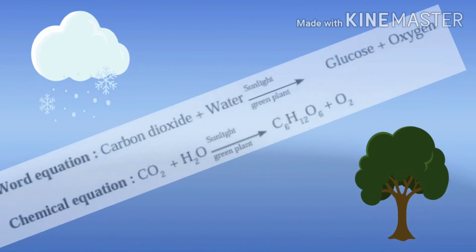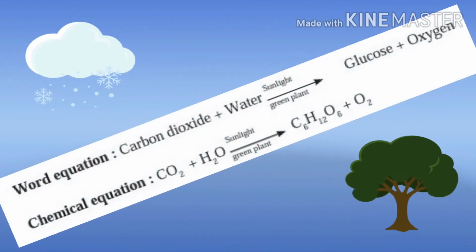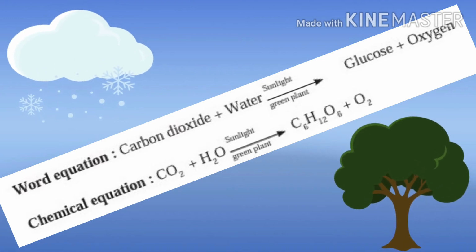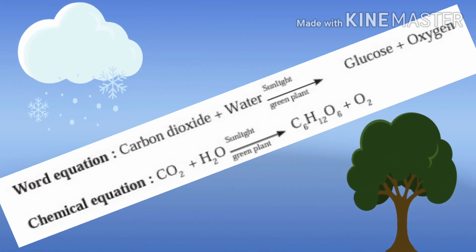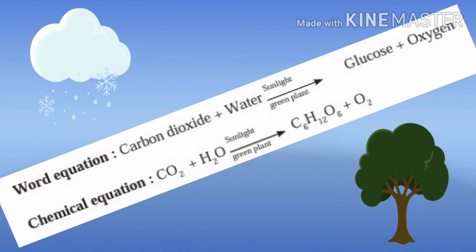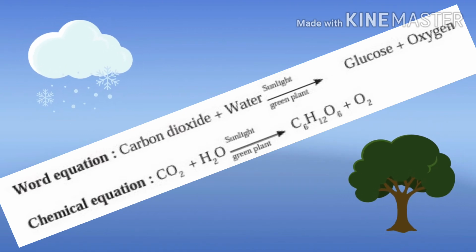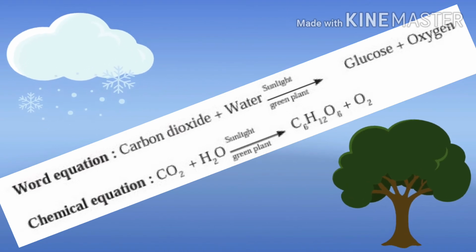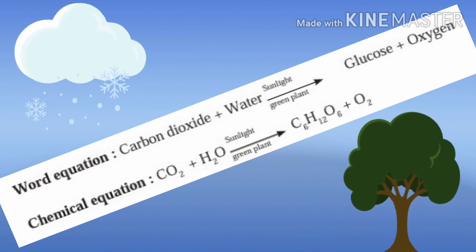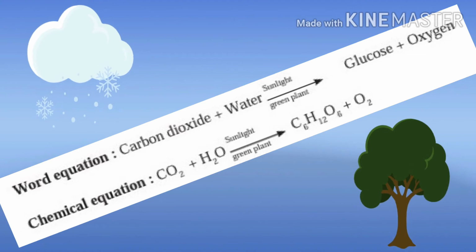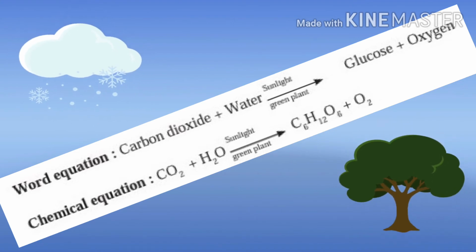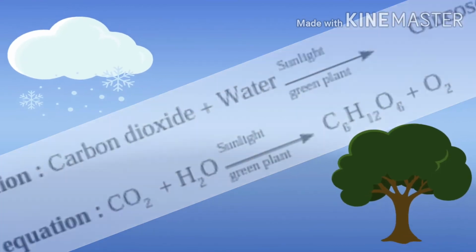Second, photosynthesis. You know that green plants perform photosynthesis in sunlight. A word equation and an unbalanced chemical equation can be written for these natural chemical changes as follows. Word equation: carbon dioxide plus water gives glucose plus oxygen. Chemical equation: CO2 plus H2O gives C6H12O6 plus O2.